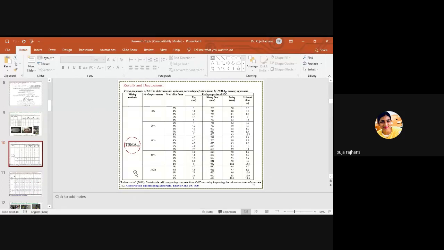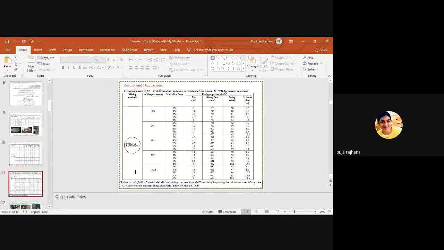This is very important because you know that up to 10% of silica fume you can go, because silica fume enhances the strength. So why is my percentage 7%? You know that in lots of the literature it is given that up to 15% of silica fume you can achieve your target mean strength or your desired strength. But my concern is to fulfill the fresh properties. So for fulfilling these fresh properties, I definitely go for 7% of replacement of silica fume by fly ash.